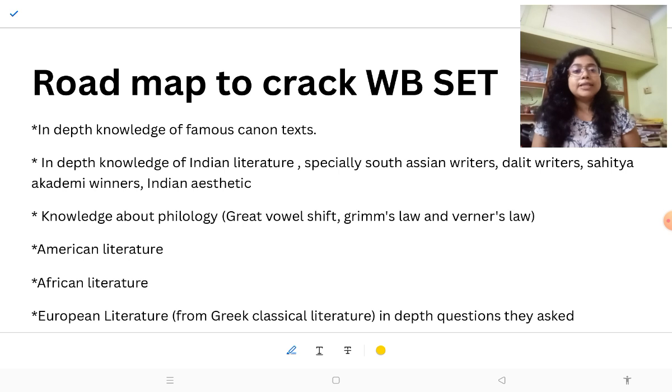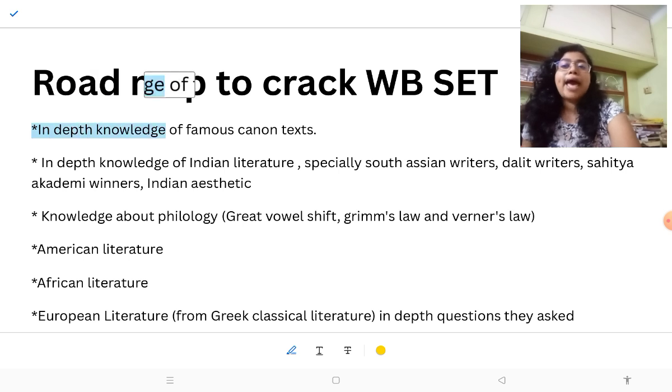And what I noticed is that sometimes they just copy paste their questions many times. So there are some particular areas where they ask questions repeatedly. These are things which can be easier for you than others if you see the PYQs of WB SET. Okay, so this is the first trick or tip to crack WB SET. Now see one by one the points I noted here.